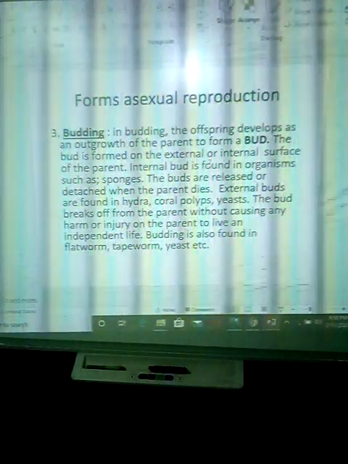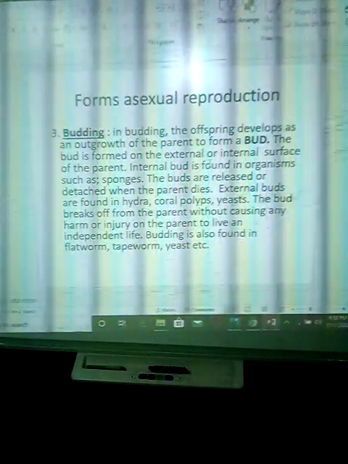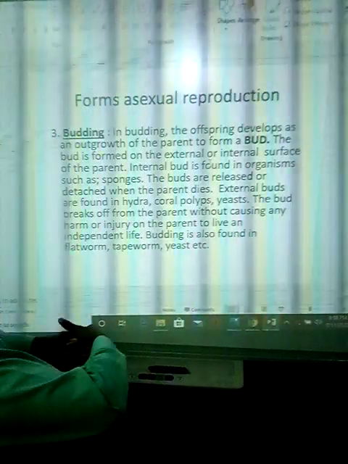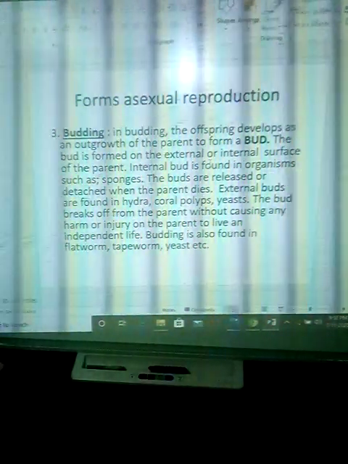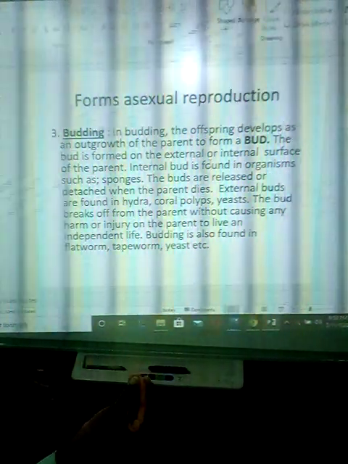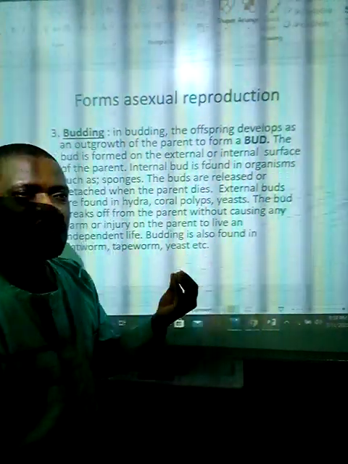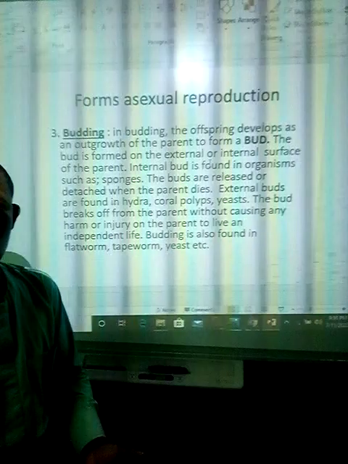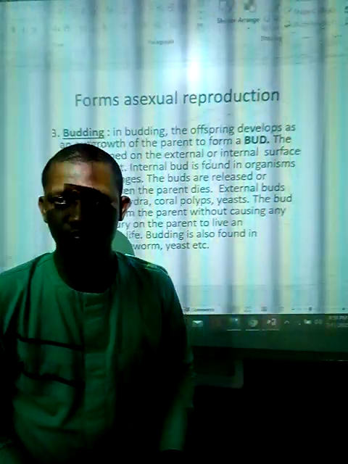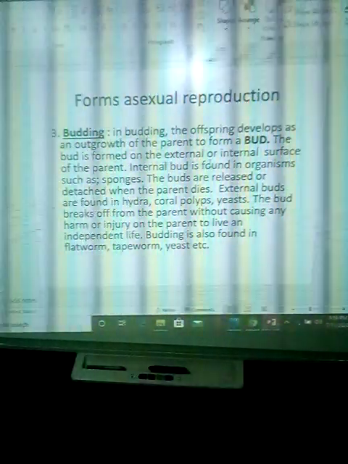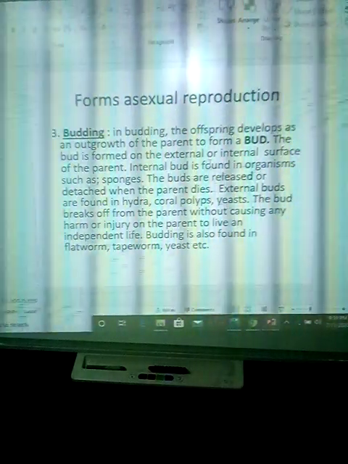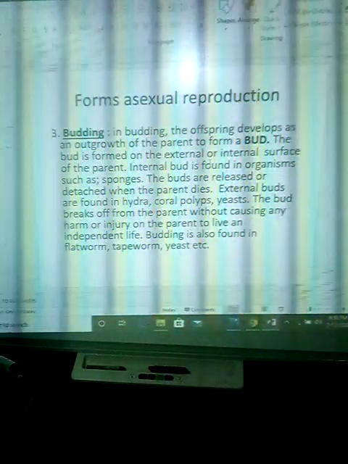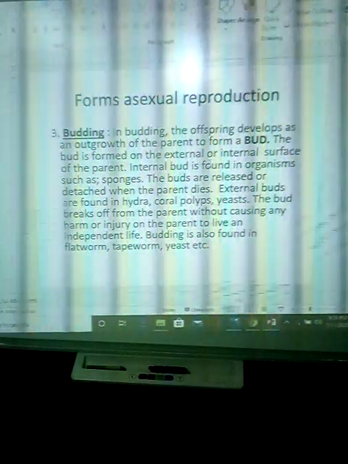Now, budding is another form of asexual reproduction. In budding, the offspring develops an outgrowth from the parent to form what is called a bud. The word budding, as a means of asexual reproduction, came from the word bud. Now, what do you mean by bud? The offspring develops as an outgrowth of the parent to form a bud. The bud is formed on the external or internal surface of the parent.